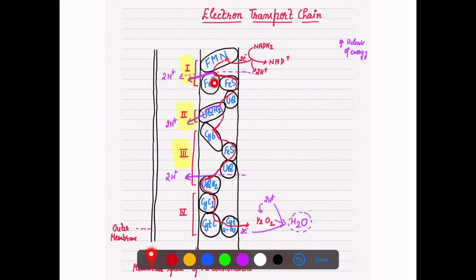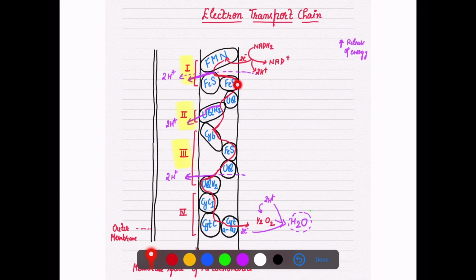When they pass the electron to FeS, energy will be released, and this energy is used to pump a pair of protons from the matrix to the intermembrane space. So a pair of protons are pumped with the transfer of electrons from a higher to a lower energy level.